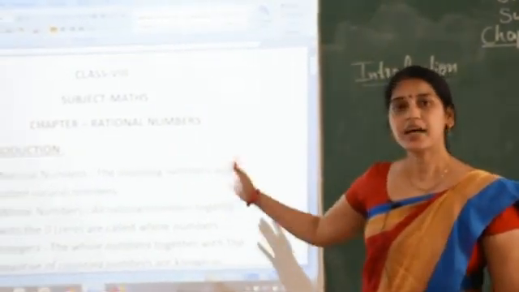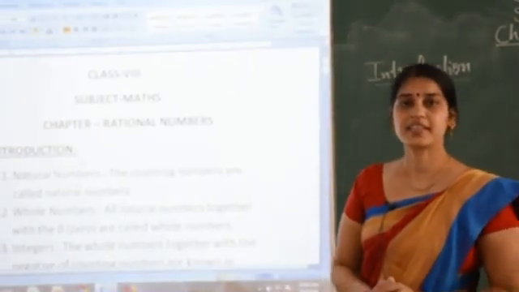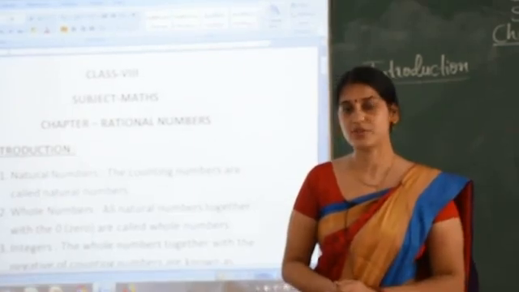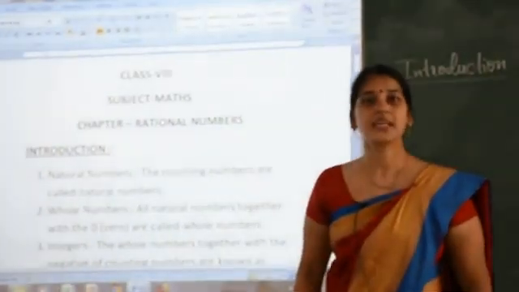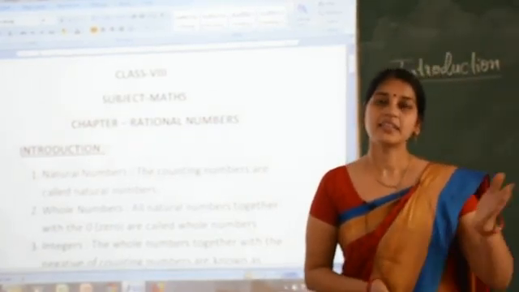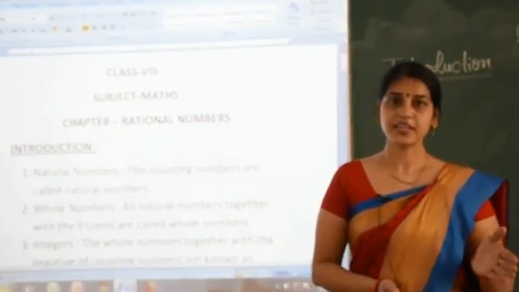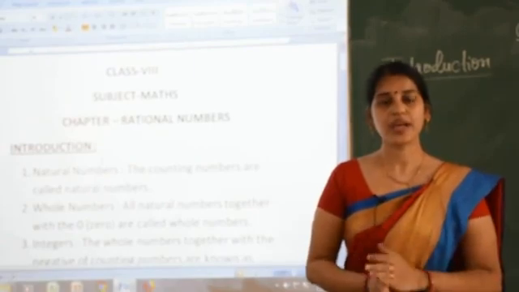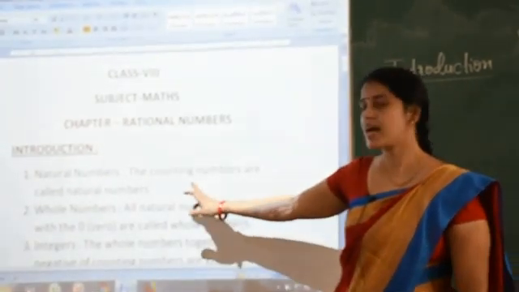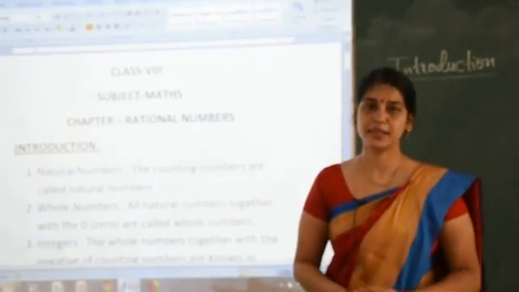So let us see about some definitions like natural number, which you have learned in previous classes also. So what are natural numbers? Natural numbers are counting numbers. That is, the numbers start from 1, then 2, 3, 4 and it goes up to infinity. So this type of numbers are known as natural numbers.